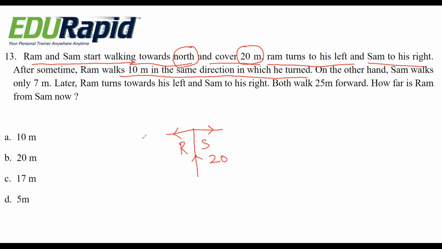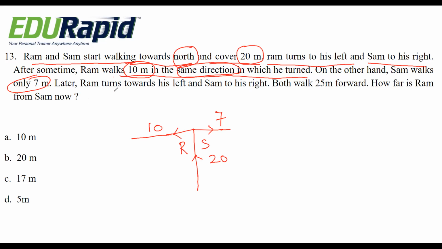So after some time, Ram walks 10 meter in the same direction in which he turned. That means this is 10 meter. Okay. Then on the other end, Sam walks only 7 meter. He walks only 7 meter. See, only catch these points. 10 meter in the same direction.